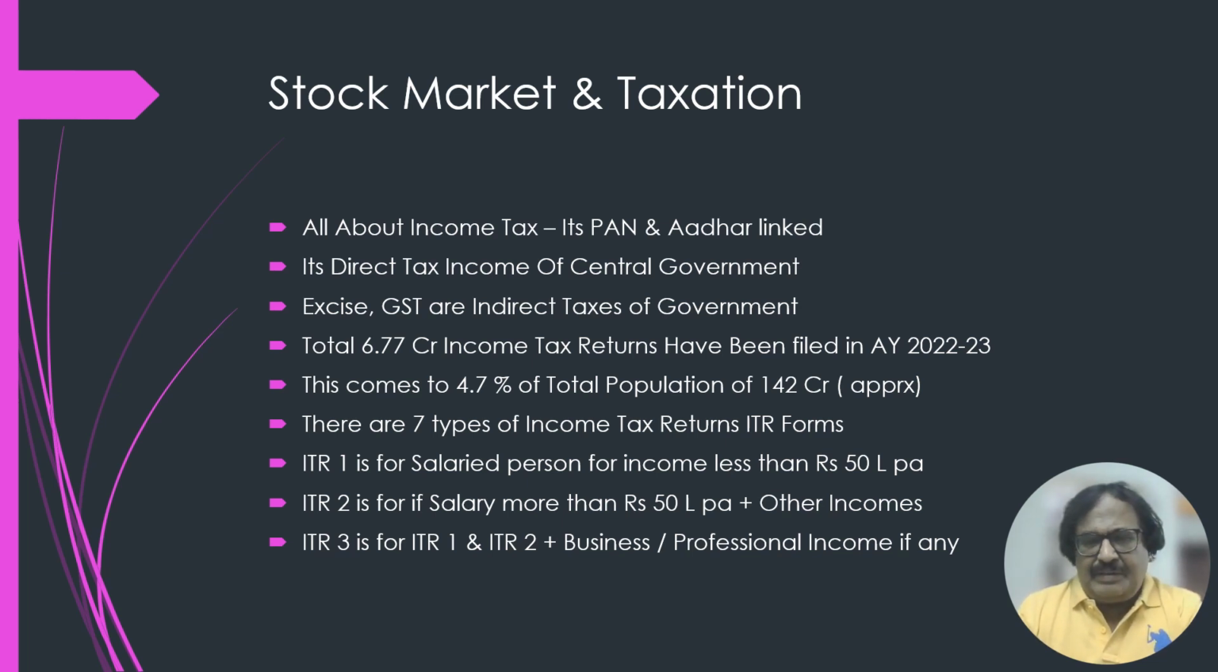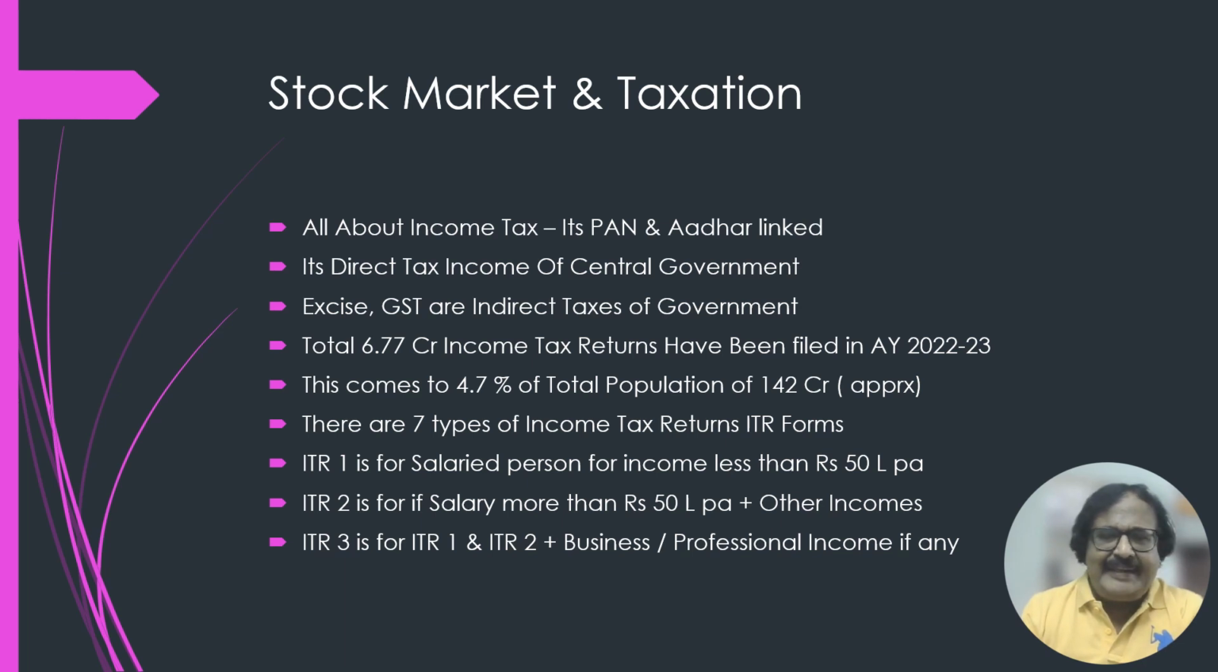Now our employer or the person who gives us business directly cuts our tax at source, which is called tax deduction at source. This information is compiled with the income tax department and we reconcile it at the end of the financial year. There are 7 types of income tax return forms, ITR 1 to ITR 7. I will just address a few which cover almost 95% of the 6.77 crore income tax filings.